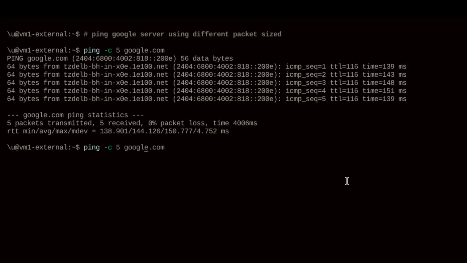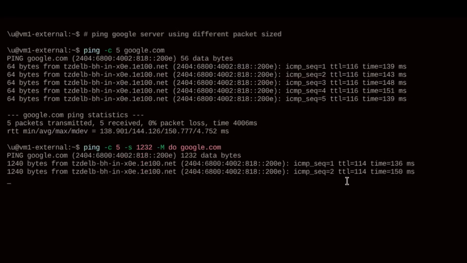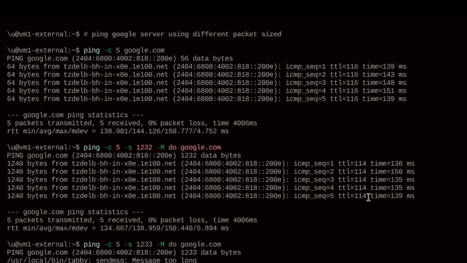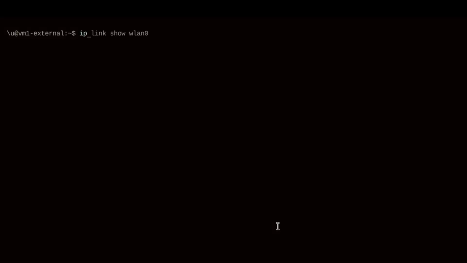Now, let's try something different. What if we send a massive packet, like really big? See that? We asked the network to send a packet so big, it just vanished. What just happened? It says packet too big, but too big for what? This isn't a conspiracy. It's MTU, Maximum Transmission Unit.